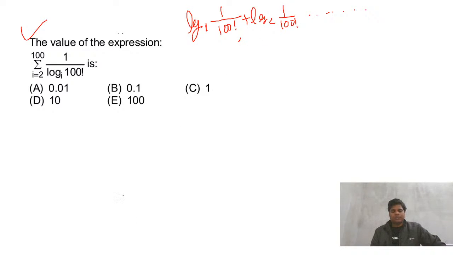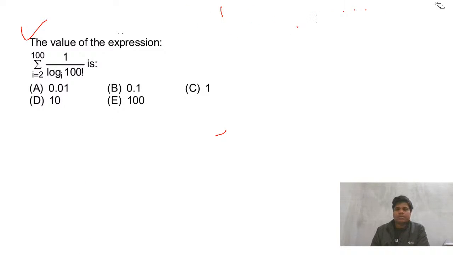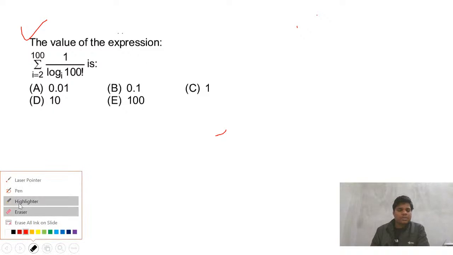It is starting from 2, sorry, it is starting from 2. So it will start from here and keep going on till log base 100. One more thing, I wrote it wrong, just a second. This is basically 1 upon, this is basically 1 upon.